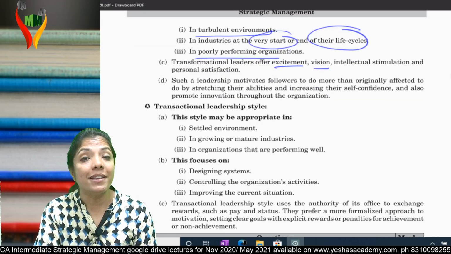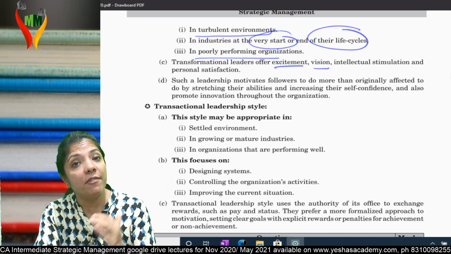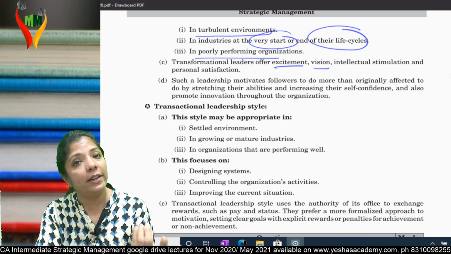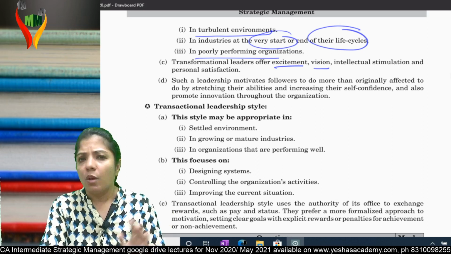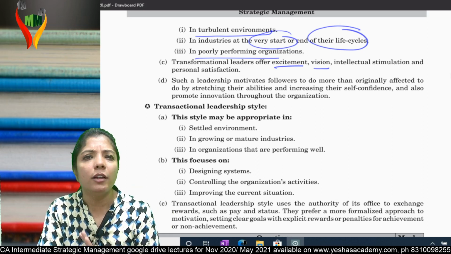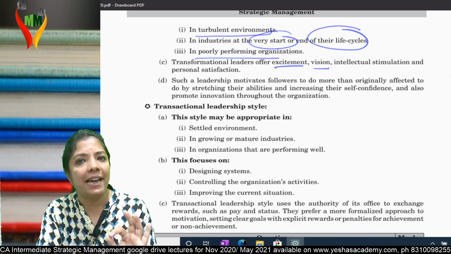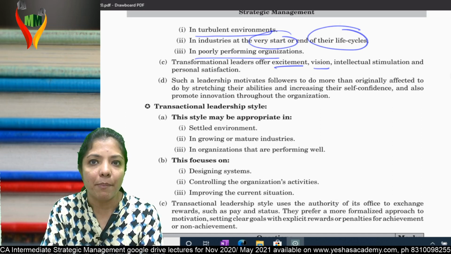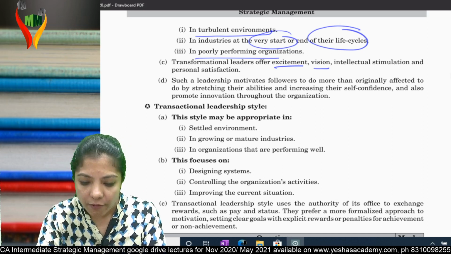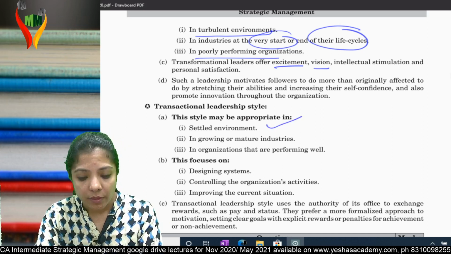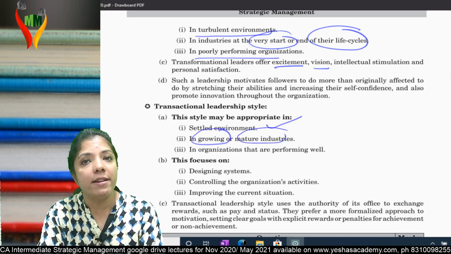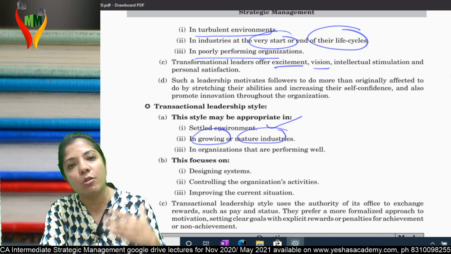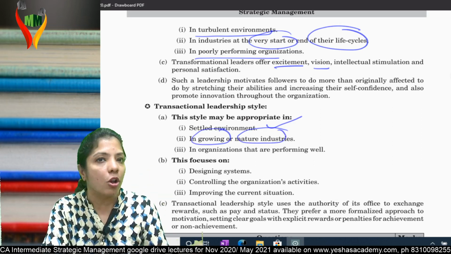What's next? Transactional leaders. By name itself, it is clear. Transaction means transaction to transaction. He just ensures day-to-day activities. He's a formal person, will go and sit in his cabin and is not here to motivate you people. He believes in a carrot and stick policy. You perform, I'll give you carrot. You don't perform, I will give you stick. That means reward and punishment. Which environment? Settled environment. In growing and mature industries, you need this type of leader because these leaders don't do much. If the industry is growing, it will keep growing even if the leader is not doing anything.